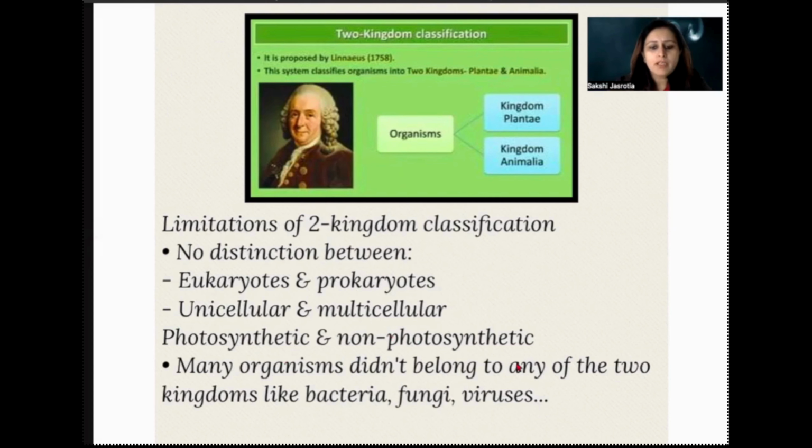So many organisms belong to these two kingdoms, which are bacteria, fungi, viruses. They were not placed anywhere, right? Because they don't fall in completely plant or completely animal. They don't show complete plant or complete animal characteristics, right? So that is why there were a lot of limitations in this theory as well.